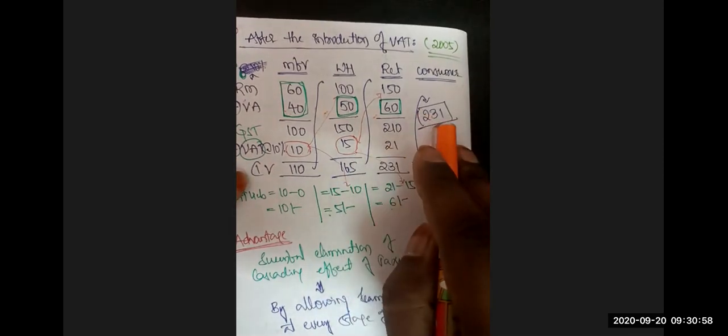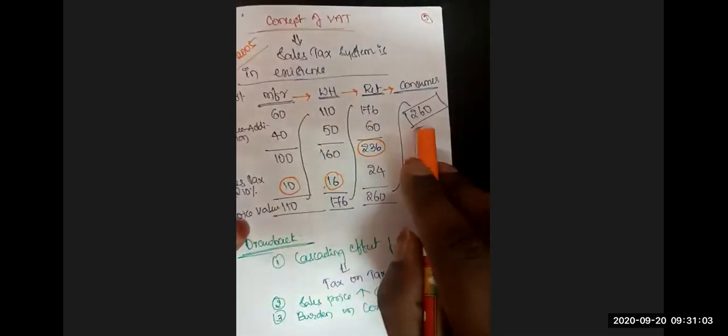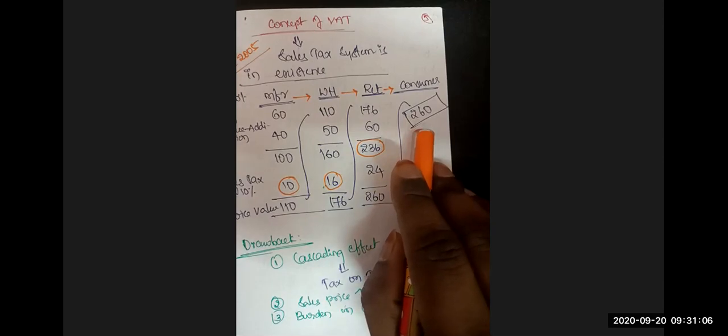Though the retailer pays 165 to the wholesaler, the retailer shows in his books of account the cost of goods purchased as only 150 rupees. He will not add this tax element to the cost of goods purchased. Now the value addition at the retailer stage is 60 rupees. Then the total comes down to 210. Now the retailer selling the goods to the consumer has to levy VAT at the rate of 10%, 21 rupees. The total invoice value comes down to 231. That means the ultimate selling price to the consumer is 231 rupees under the VAT system, whereas where sales tax was prevailing, the ultimate selling price to the consumer was 260 rupees.